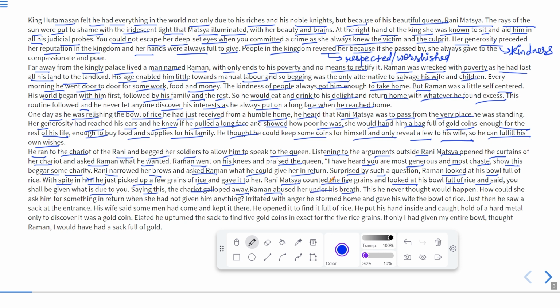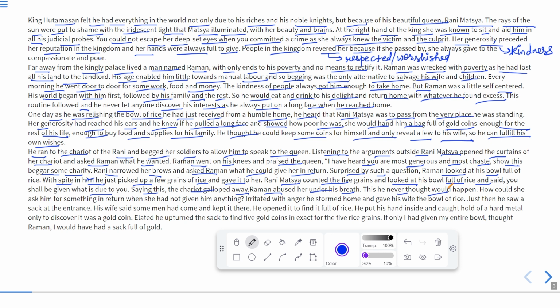It means he did not utter any word from his mouth, but in his mind he thought something bad for her just because she did not help him.